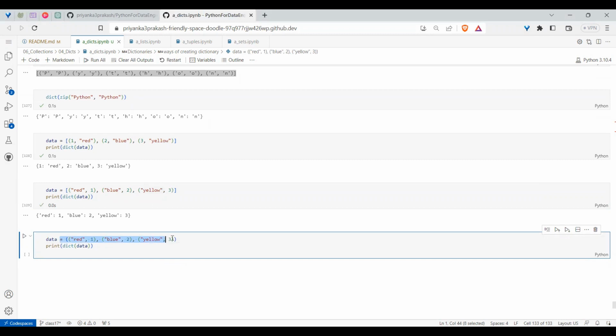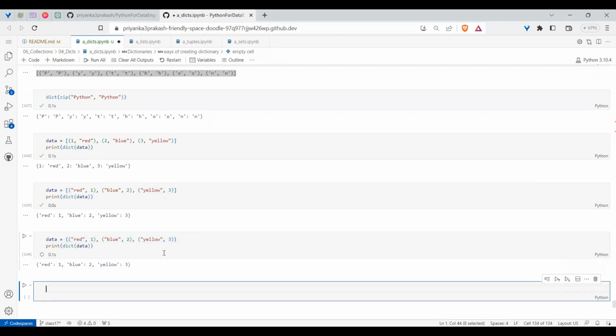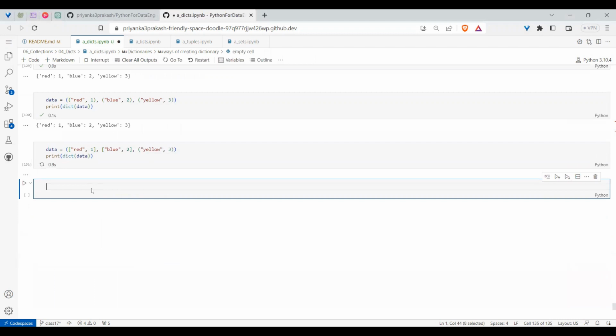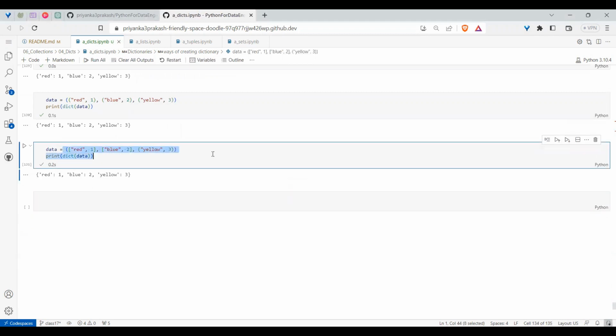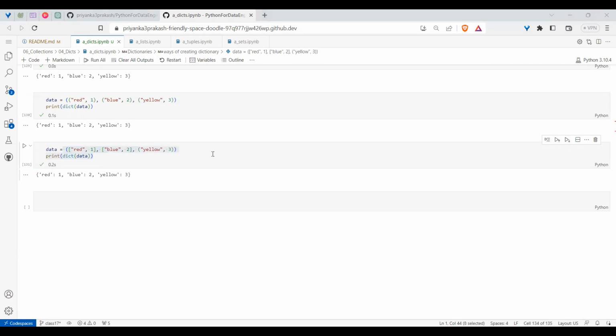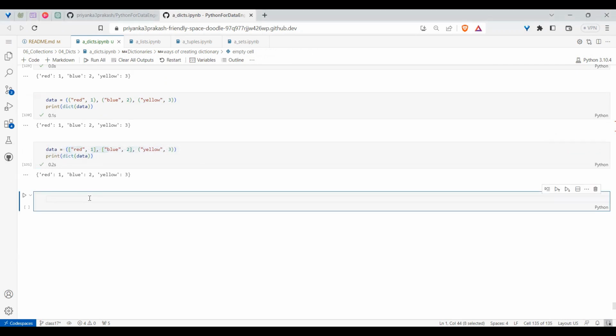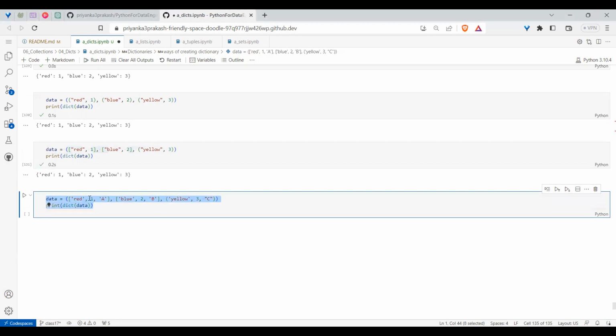Similarly, instead of a list of tuples, I can have a tuple of tuples. It doesn't matter whether you have a list of tuples or a tuple of tuples. It expects pairs, that's it. Even if I have a tuple of lists, it will work. It should expect two values; if you pass two values, it will create. But what if I pass three values? Will it work?